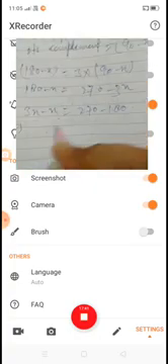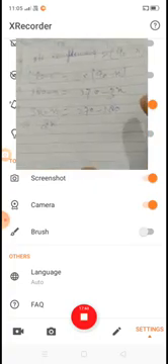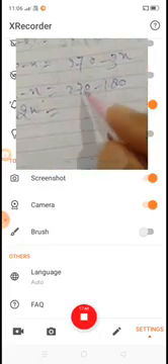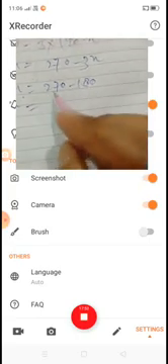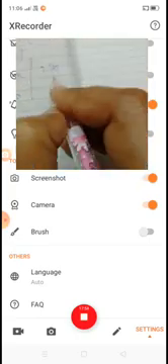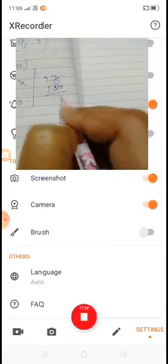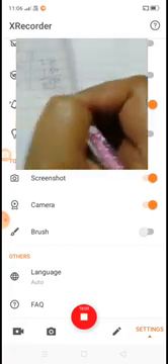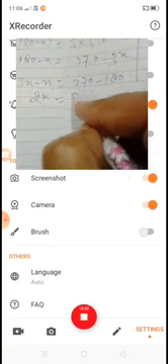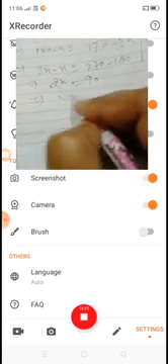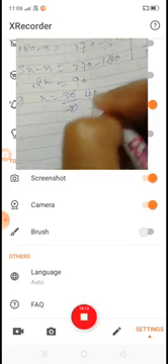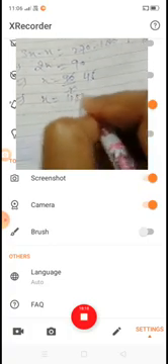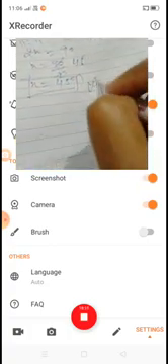Now 3x minus x is 2x, is equal to 270 minus 180, which is 90. So x is equal to 90 by 2, that means 45. So x is equal to 45 degrees. This is the required angle.